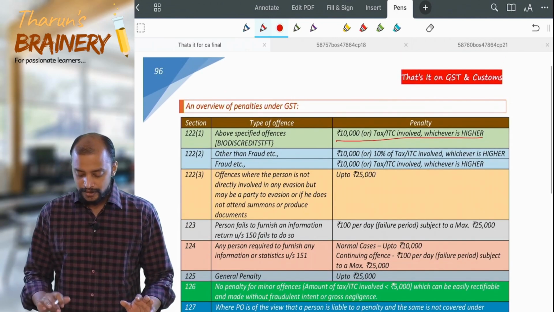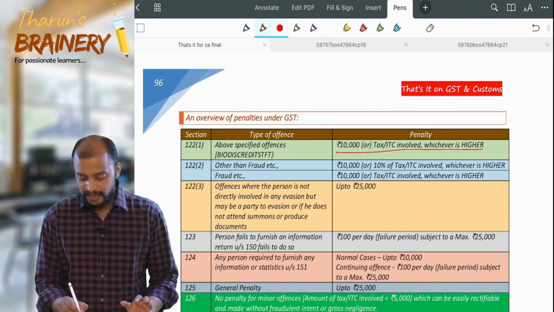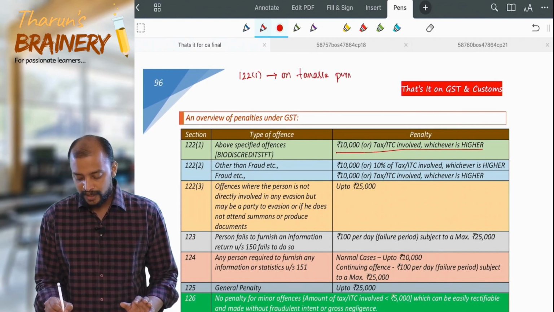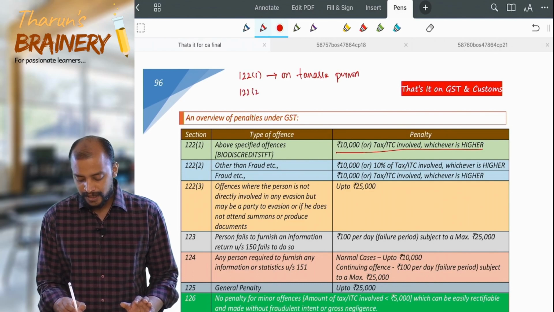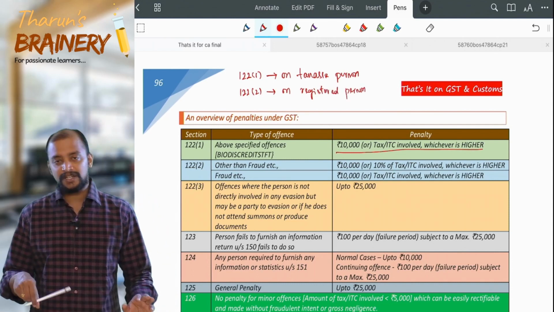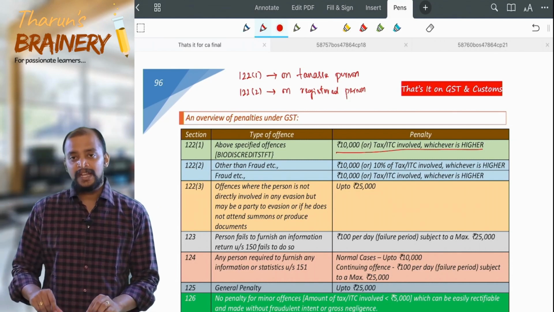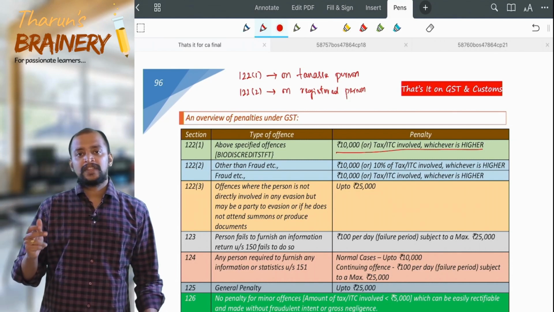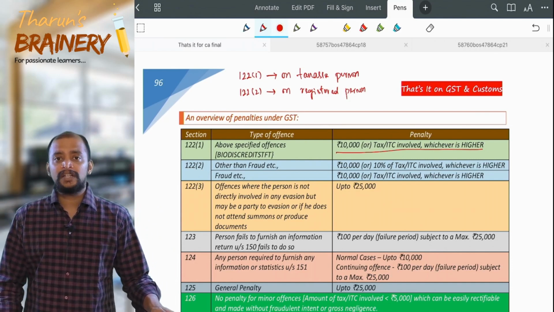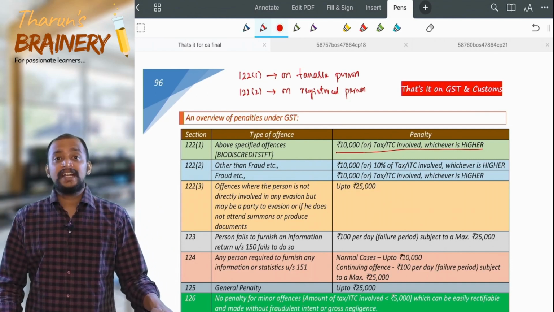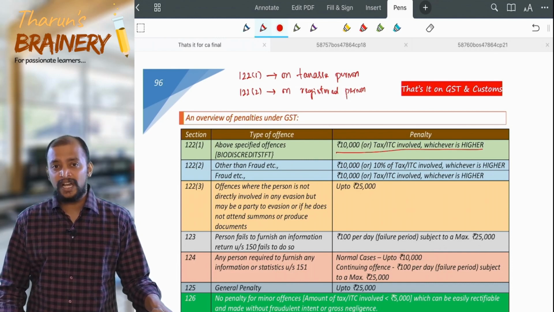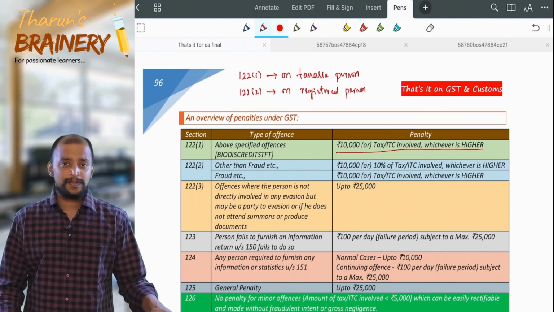Don't forget this. Section 122 subsection 1 penalty is on a taxable person, and 122 subsection 2 is on a registered person. Then there are a few cases where both 122(1) and 122(2) will be applicable. That is, non-payment, short payment, collected tax not paid. Then ITC related default is there in 122(1), and even erroneous refund is also there in 122(1).